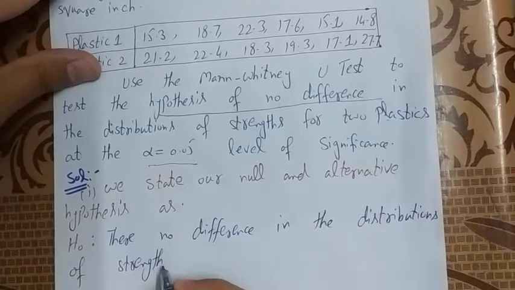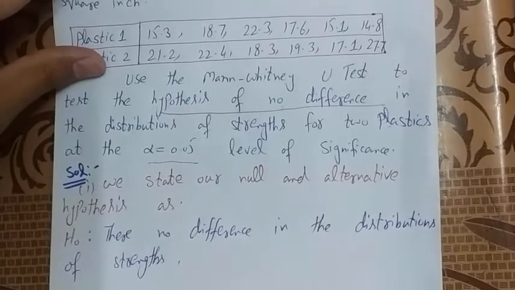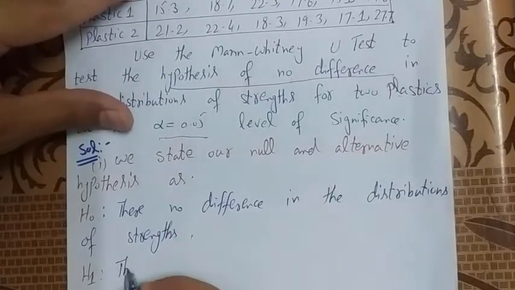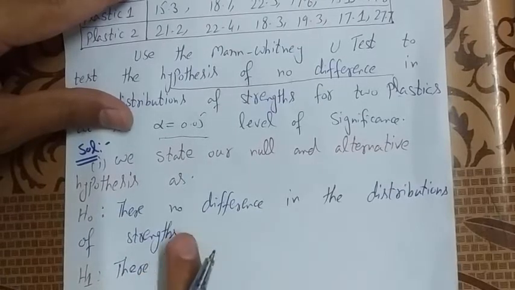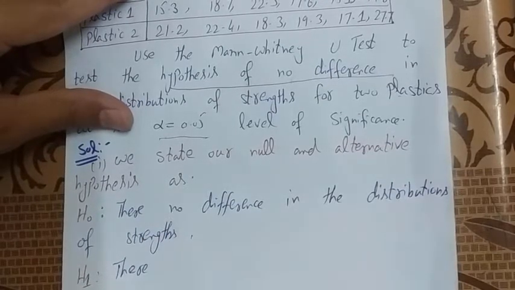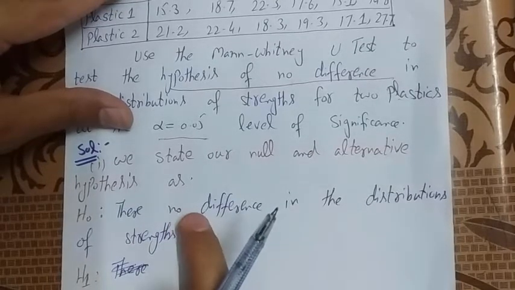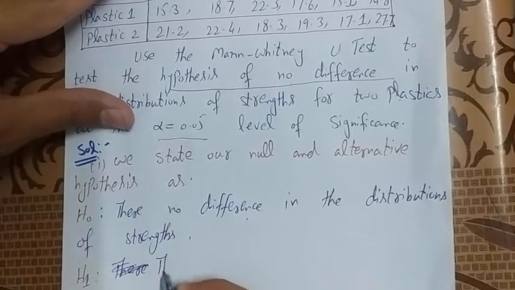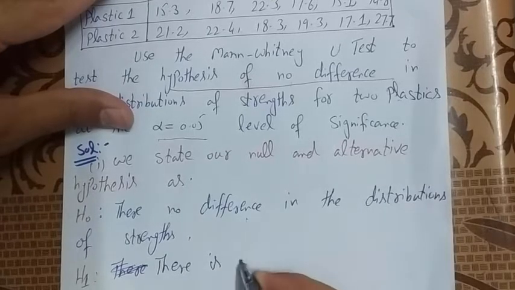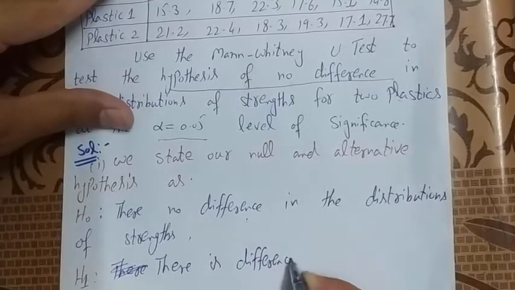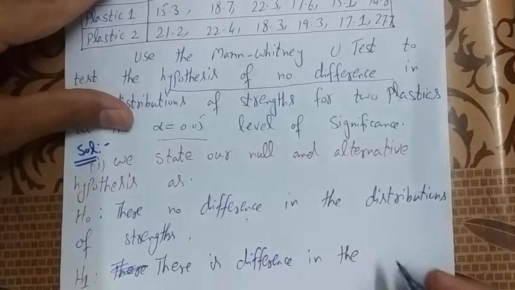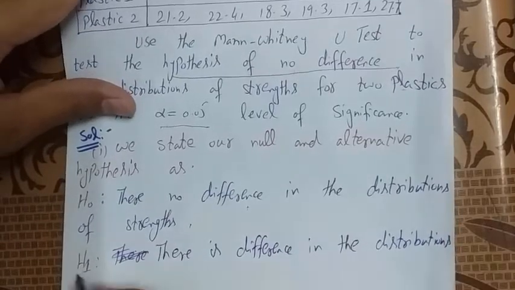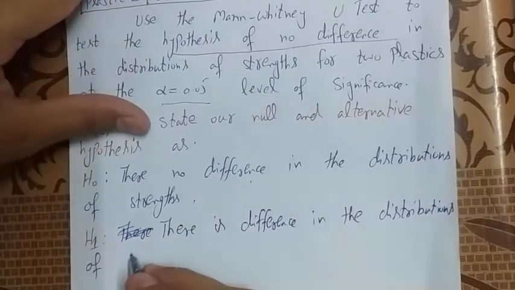And its alternative hypothesis, that is H1: against the statement that there is no difference in the distributions, we write there is a difference in the distributions of strength.